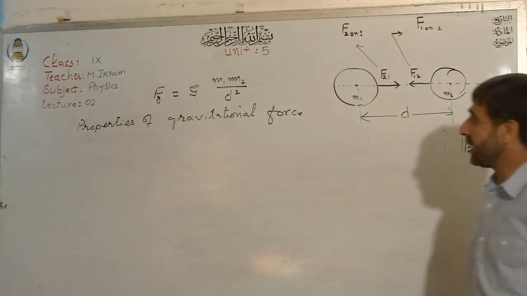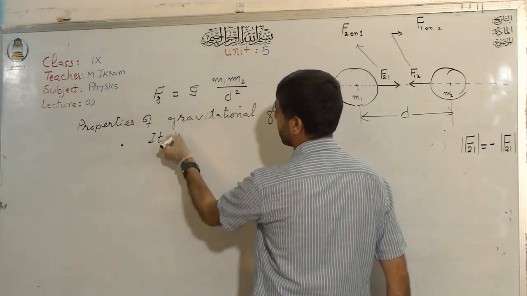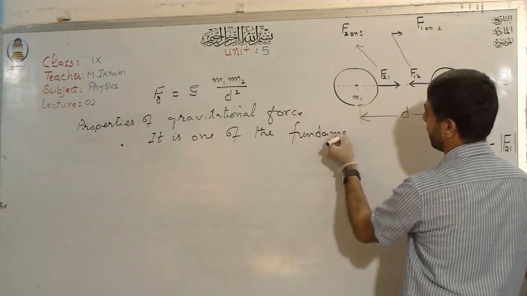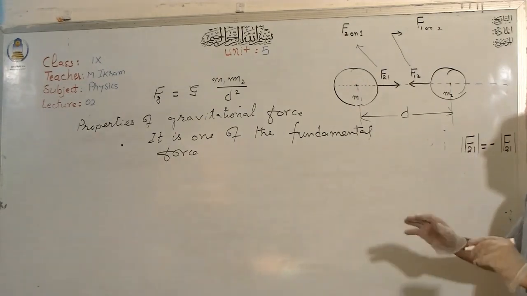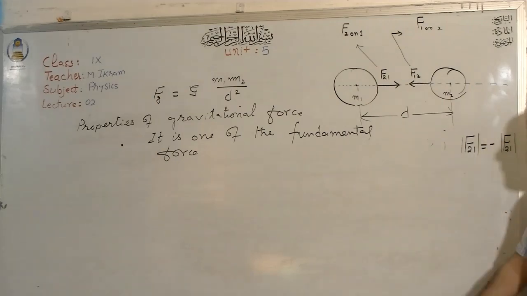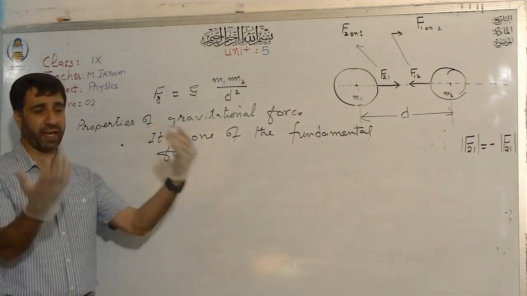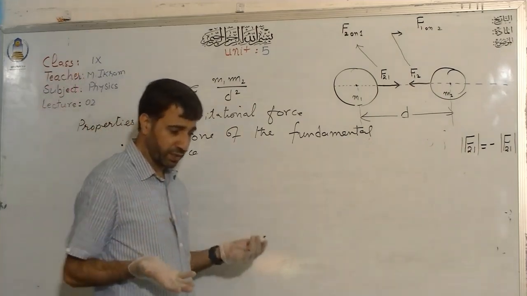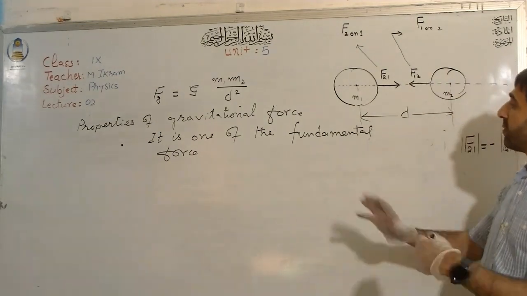First of all, the first property. This force is one of the fundamental forces. Fundamental or basic force means that nature needs this force for its survival. The universe needs this force. So it is one of the fundamental forces which exists between bodies as big as the heavenly bodies, and it exists between bodies as small as on the atomic or the subatomic scale. So it is between our kind of masses too.